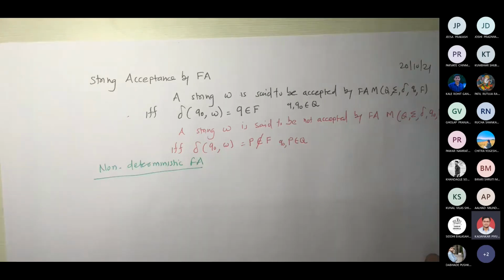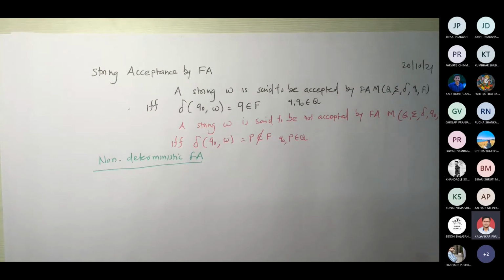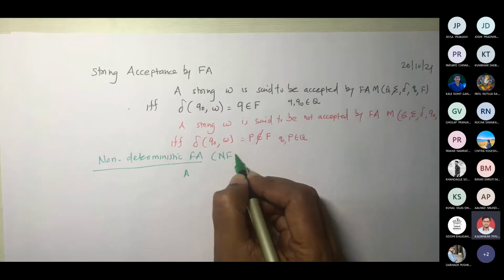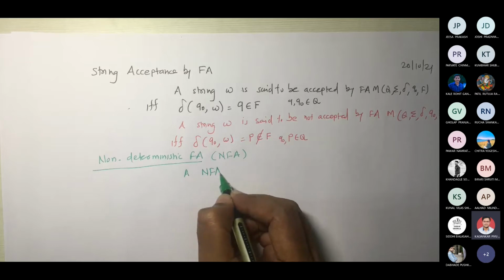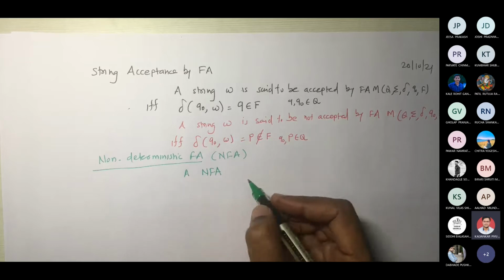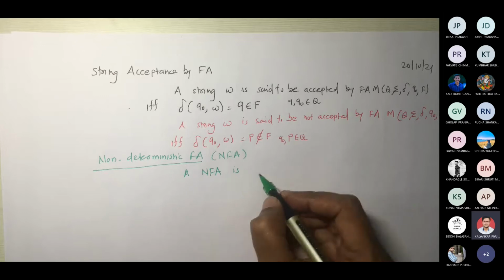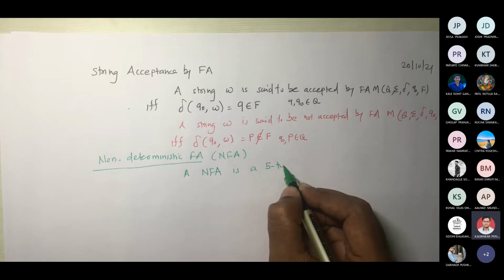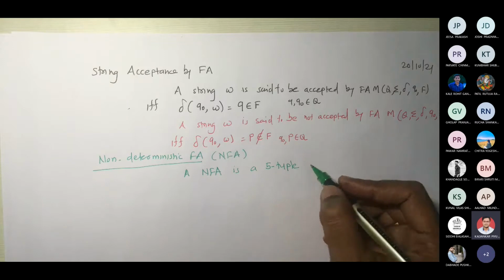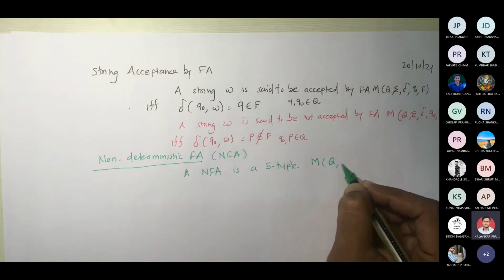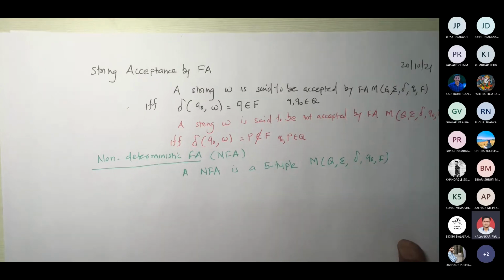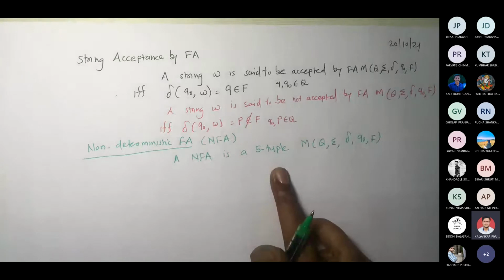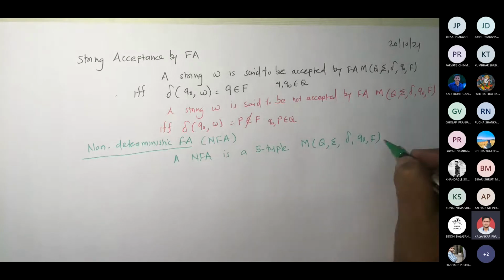Non-deterministic finite automata. So let us try to write its definition. I will write in a similar way. Now I will call this in short NFA. NFA is, similarly to the way that we wrote it, a 5 tuple M equals Q, sigma, delta, q0, F. Correct? NFA is a 5 tuple where,